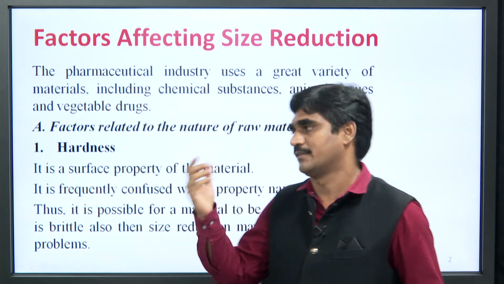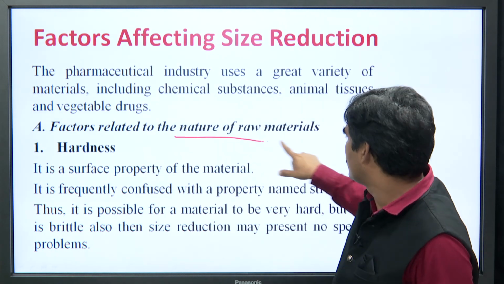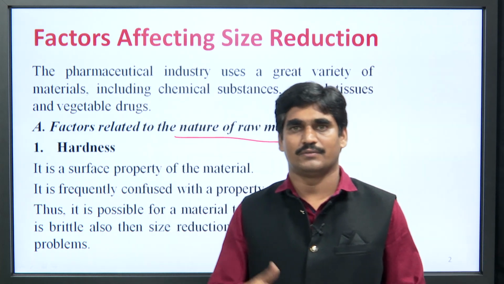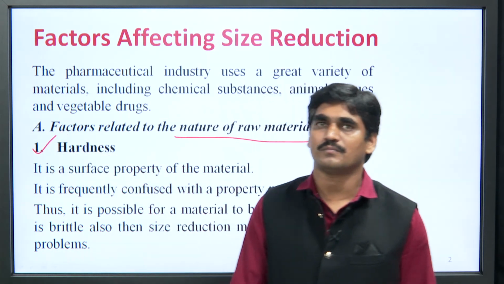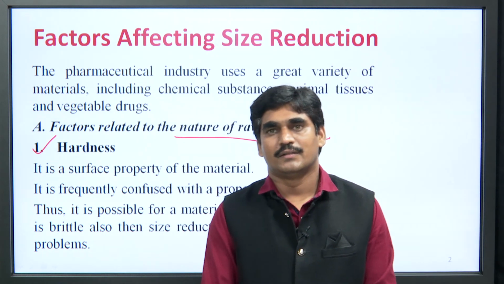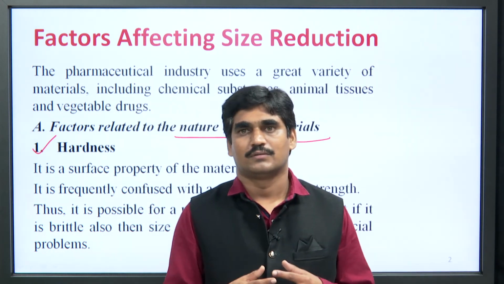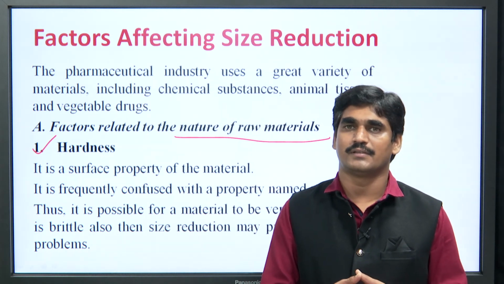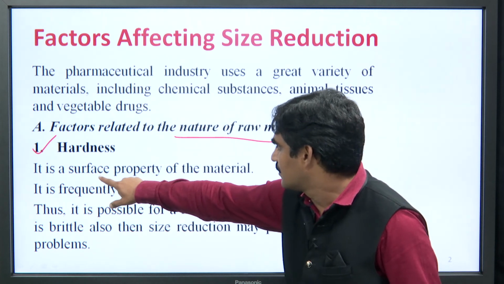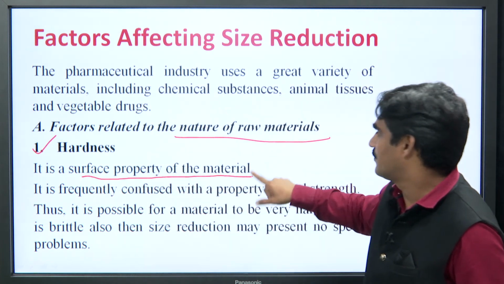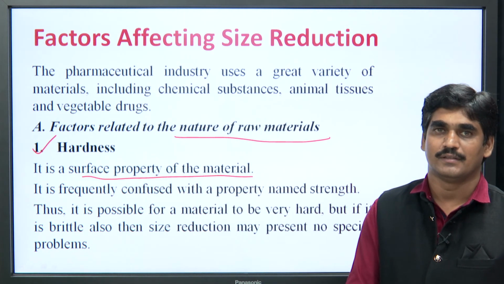reduction process. Factors related to the nature of raw materials, we can say that first one is hardness. Hardness means how much hardness a material possesses.